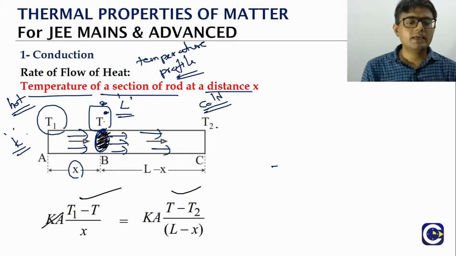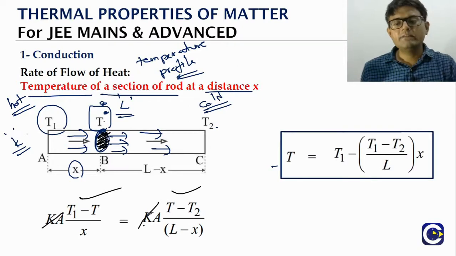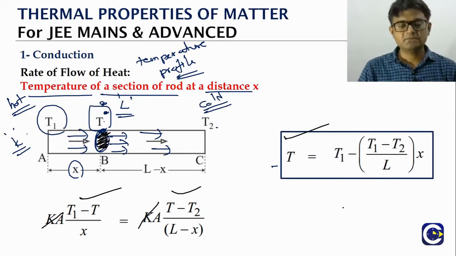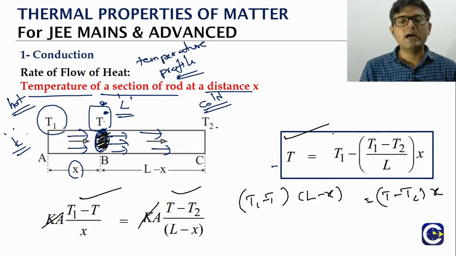Obviously, K A gets cancelled, and when we rearrange, we will get the value of T. So how do we get T? We just have to cross multiply. If you cross multiply, what happens? Check it. (T1 minus T) into (L minus X) will be equal to (T minus T2) into X. So from this, when we simplify it, we will get the value of T. T will be equal to what?